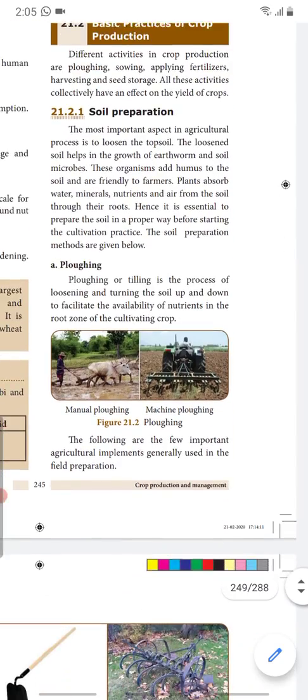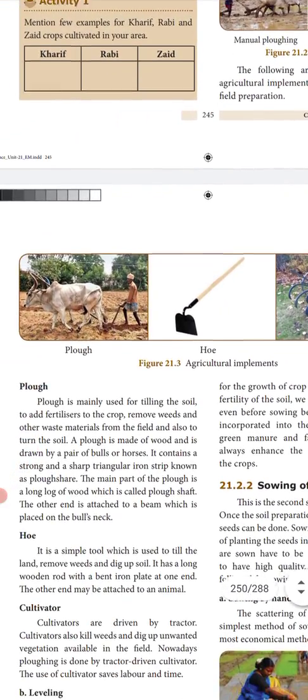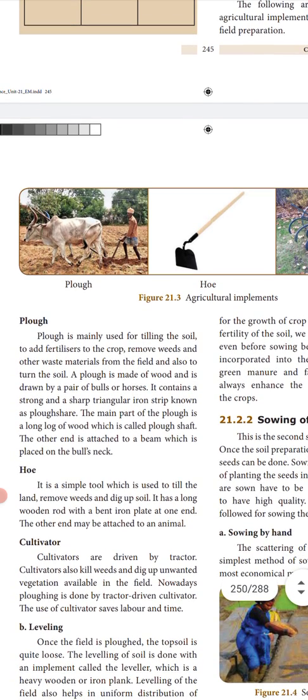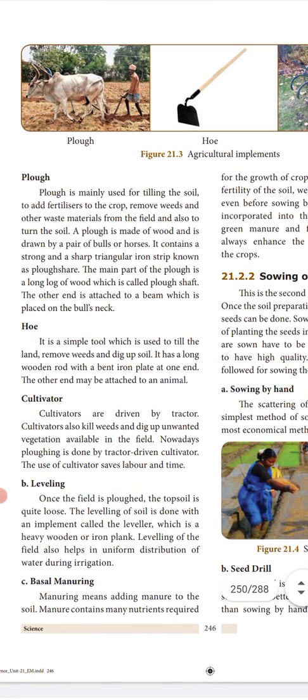And ploughing is done with various resources like oxen and plough, then hoe and cultivator. And then we also learned what is leveling. After the ploughing is made, they used to level the soil, and that makes it easy to sow the seeds, and also water is uniformly distributed throughout for the plants.